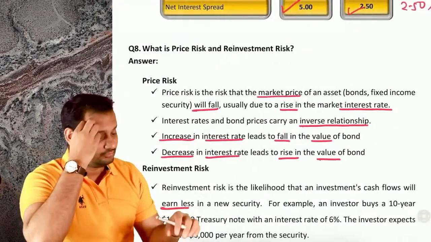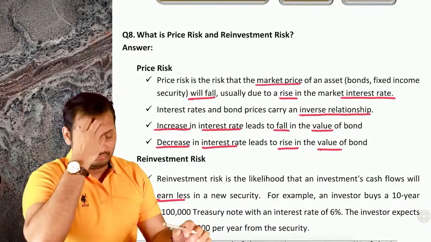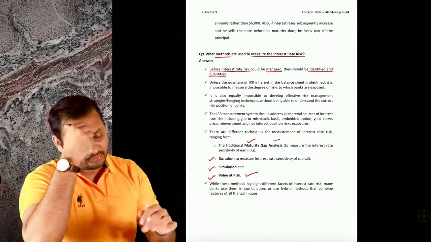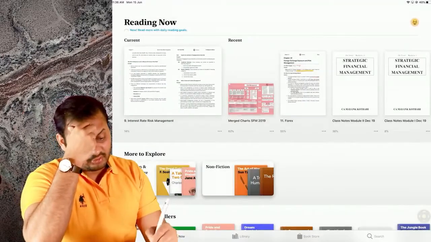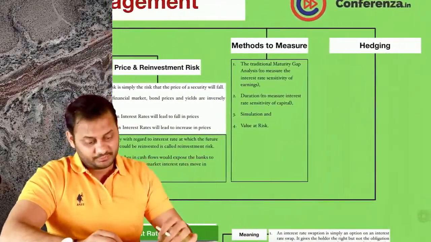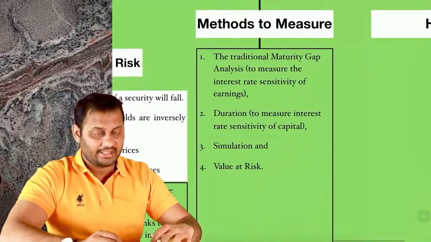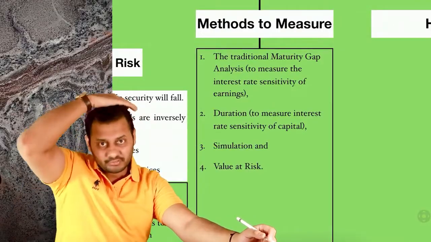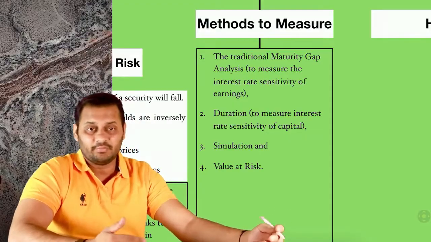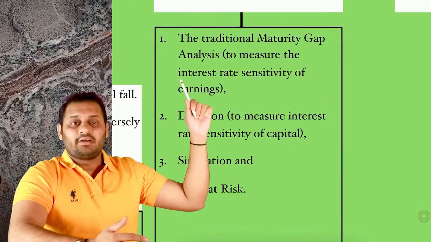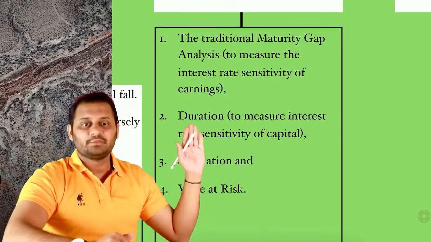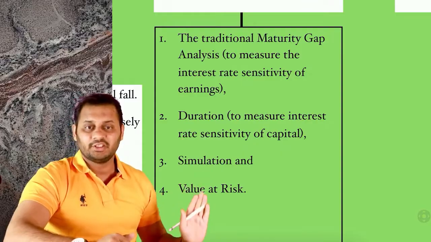Let's have a look. Okay, so this is how we have completed all the types of risk. Next comes the methods to measure. How to measure? See, we have learned the types of risk, but we have not learned the calculation part, right? How to measure what is the risk? What is the risk of every type? So there are some methods. The traditional maturity gap analysis, the gap exposure that I told you, then comes the duration part, then the simulation, and then value at risk.